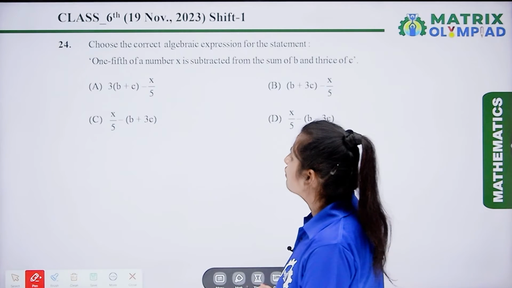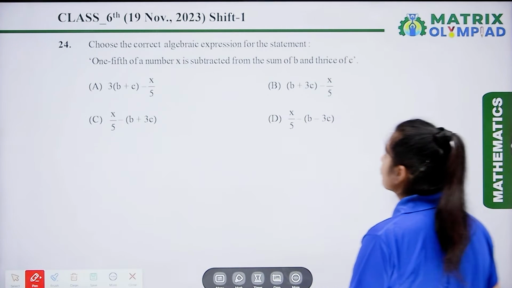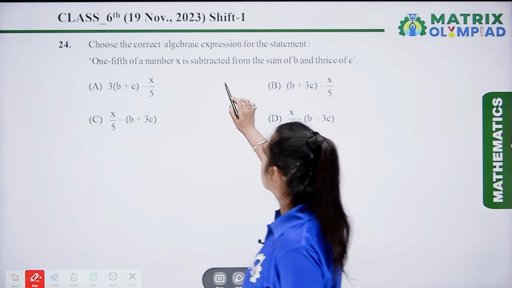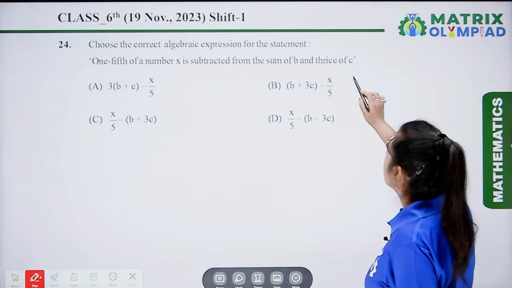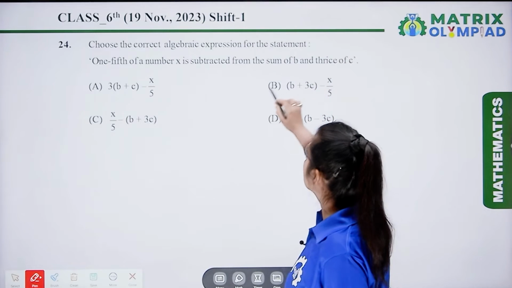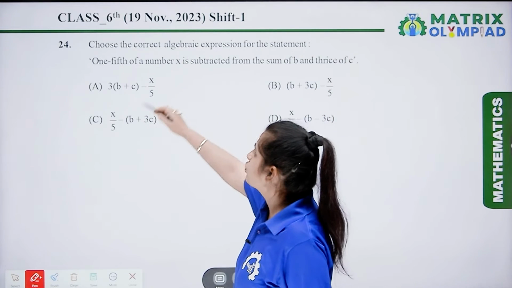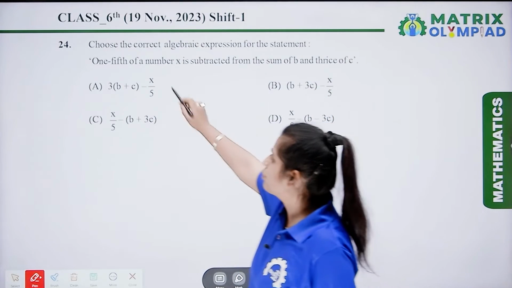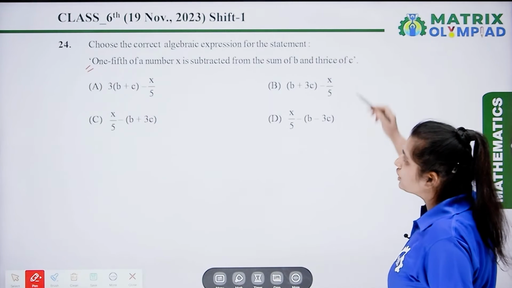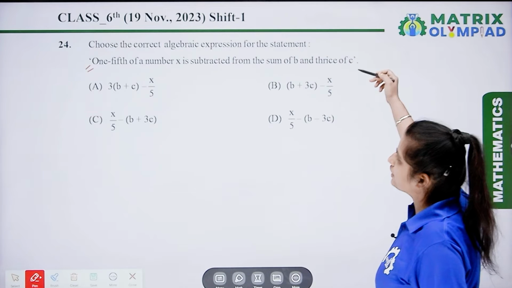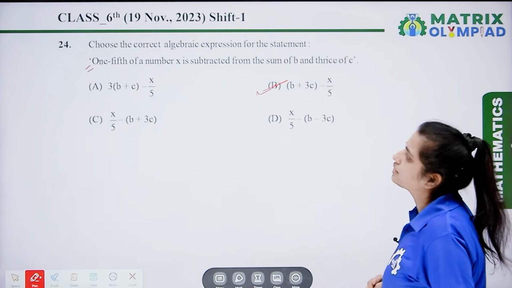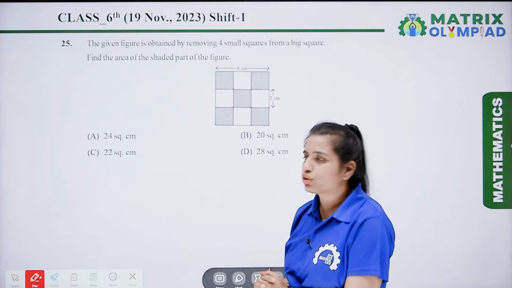In this question, we have to choose the correct algebraic expression for the statement: 1/5 of a number x is subtracted from the sum of b and thrice of c. So here we have to choose the correct algebraic expression for this statement. According to this algebraic expression, option B is the correct answer. Now, the next question is question number 25.